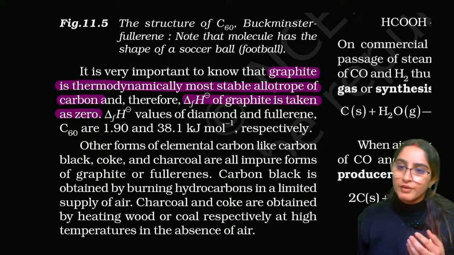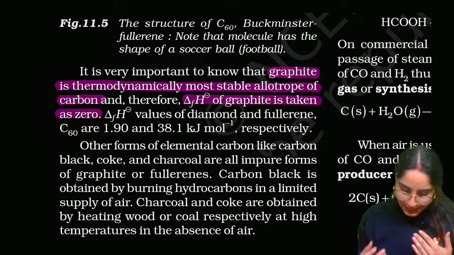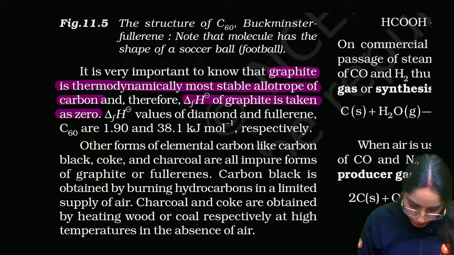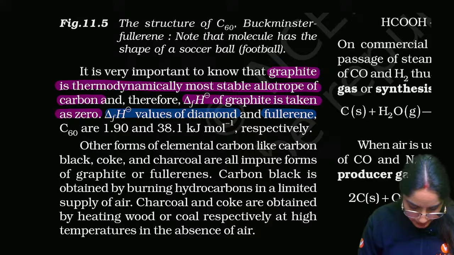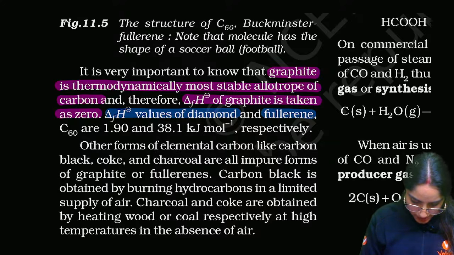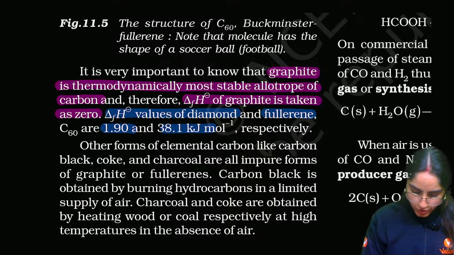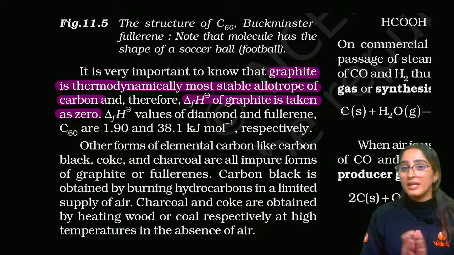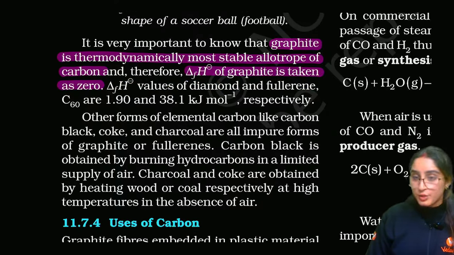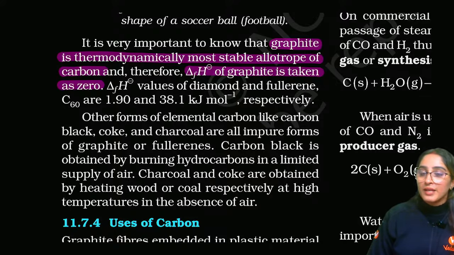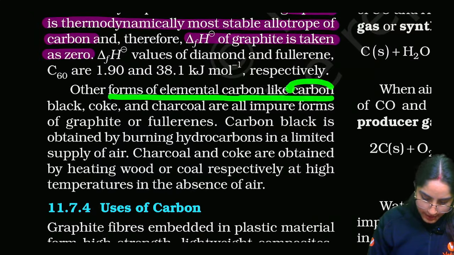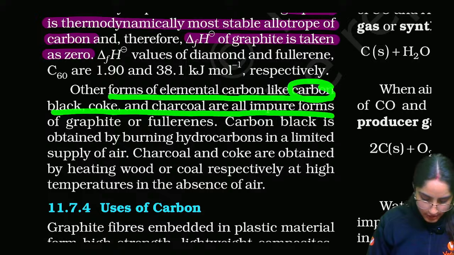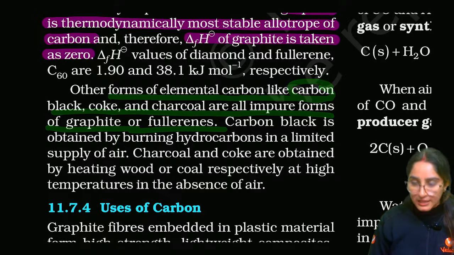The enthalpy of formation of diamond and fullerene are not zero, they are this and this respectively. Only graphite is zero because it is the thermodynamically most stable allotrope of carbon. Other forms of elemental carbon like carbon black are impure forms of graphite and fullerenes.